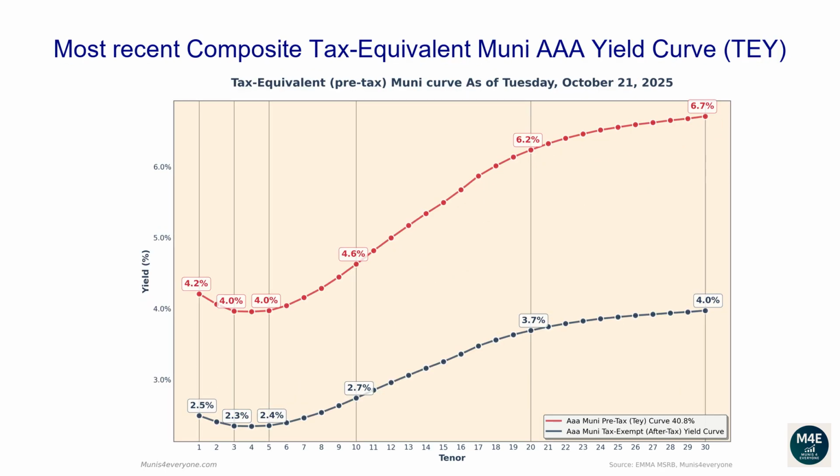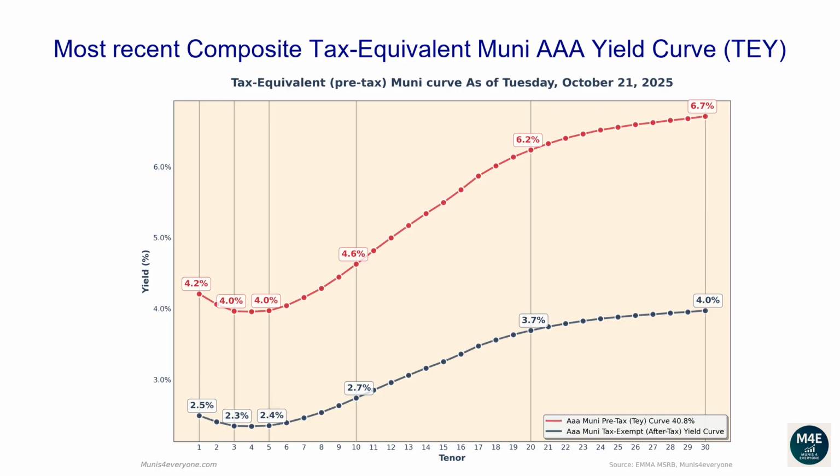Let's now go over the most recent composite tax-equivalent Muni AAA yield curve. The following graph shows, in red, the tax-exempt after-tax Muni yield curve, versus in blue its tax-equivalent pre-tax version, assuming a 40.8% top tax bracket as of October 21, 2025. Why would you care to see the tax-equivalent version of the Muni yield curve? More on this later. Let's first go over the pre-tax, aka tax-equivalent yield curve.